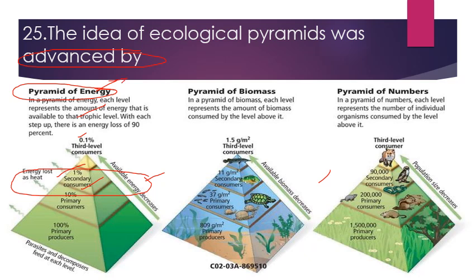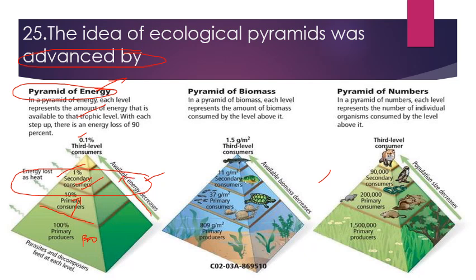The first one is the pyramid of energy, and the most unique feature of this pyramid is that it is always upright. This pyramid consists of the basal trophic level, which is formed by the producers, and after that the successive trophic levels are formed by the consumers. Firstly we have primary consumers, then secondary consumers.